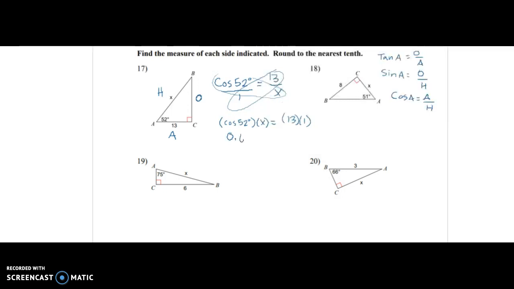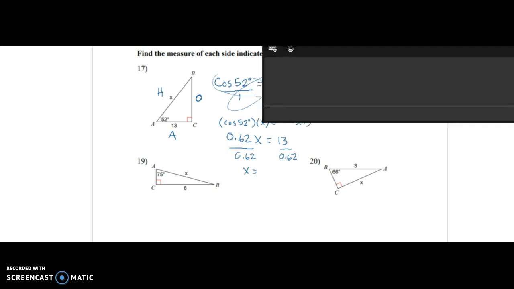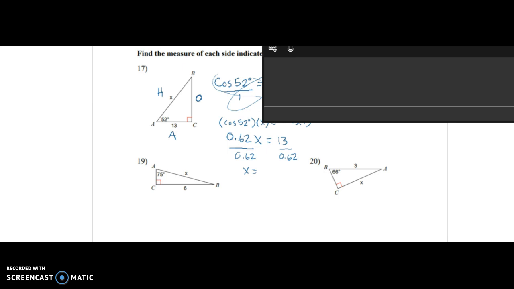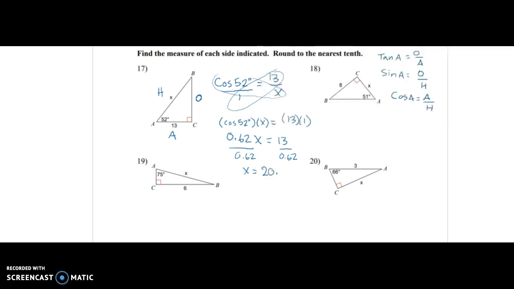So 0.62x equals 13 times 1, which is 13. To finish solving for x, I divide by 0.62 on both sides, and I end up with x equals 13 divided by 0.62. 13 divided by 0.62 is 20.97. There we go, 20.97 is the length of the side.